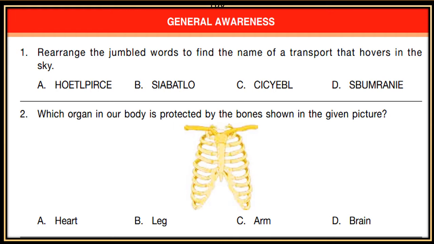Question number 2. Which organ in our body is protected by the bones shown in the given picture? Now see the picture and see the bones shown. Which organ in our body is protected by these bones? A. Heart, B. Leg, C. Arm, D. Brain.